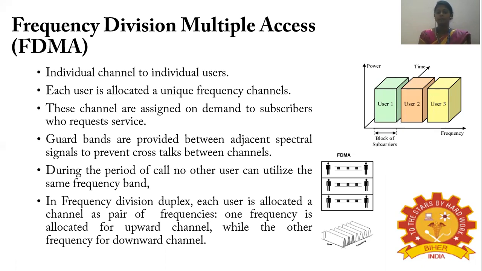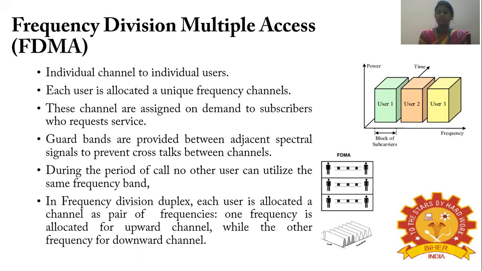During the period of a call, no other user can utilize the same frequency band. Suppose I am user 1 and I am using frequency channel 1, and some other user wants to make use of the channel that I am using. Only when I end the call, the other user could use the same frequency band. So this is what happens in frequency division multiple access.